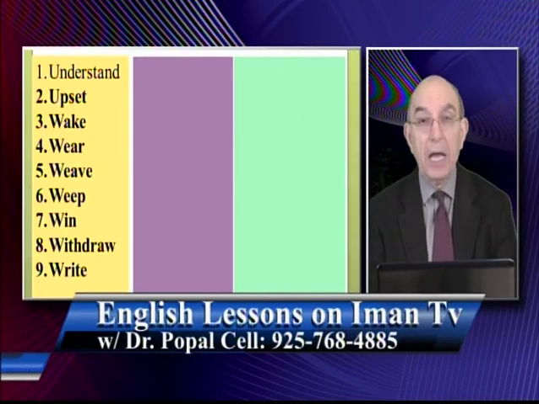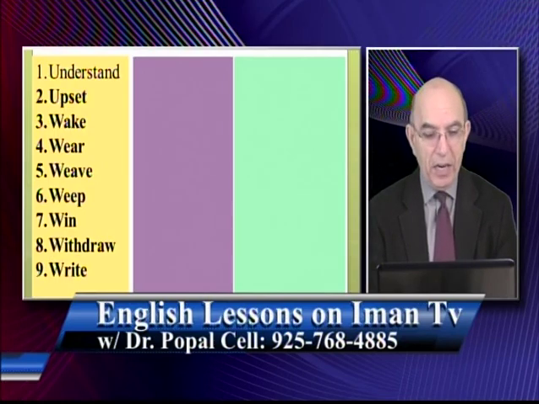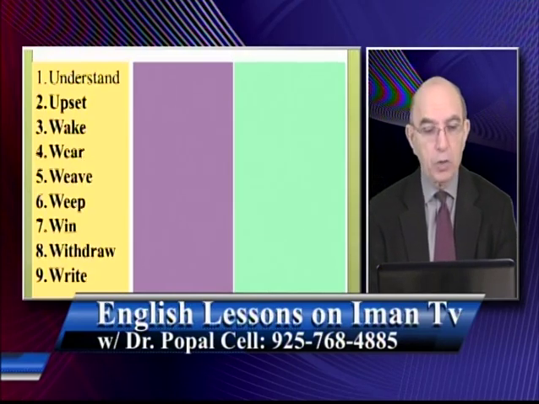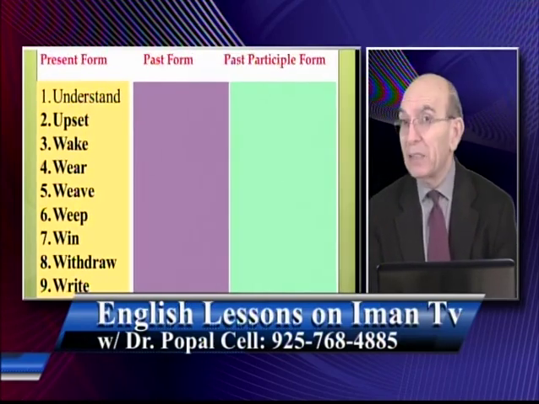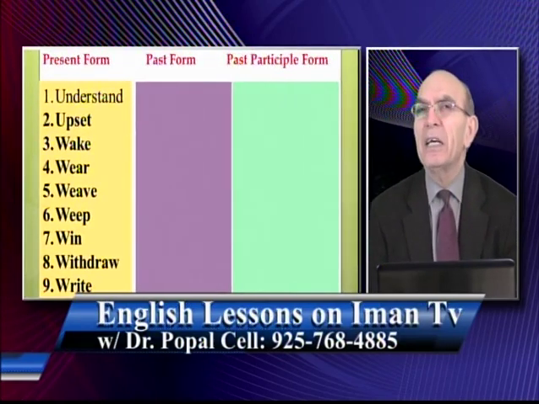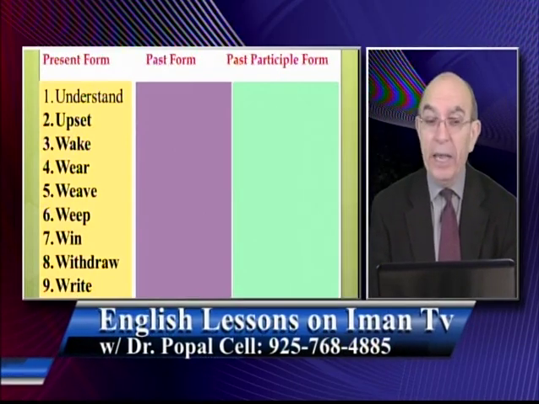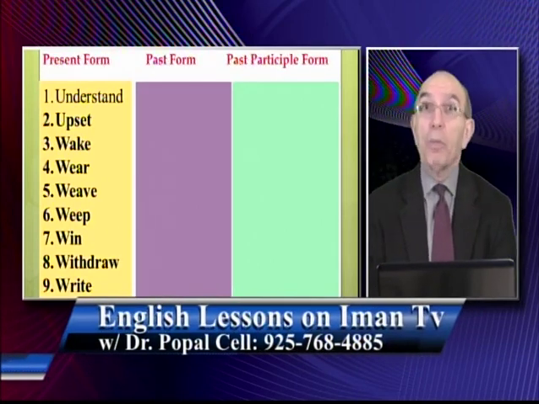Understand, upset, wake, wear, weave, weep, win, withdraw, write. So understand means you understand something, you know something. Upset means to make somebody sad or make somebody unhappy or even angry. Wake, we usually say wake up, it's the opposite of sleep.